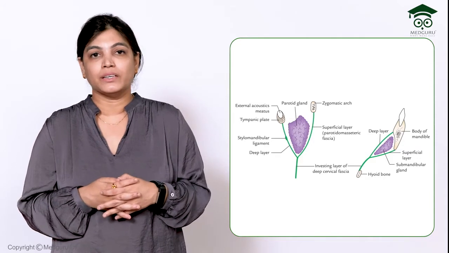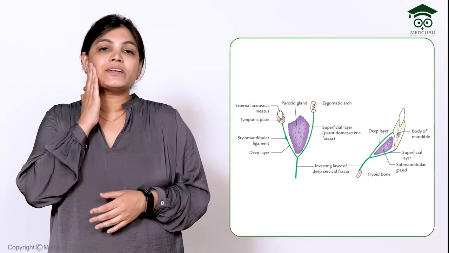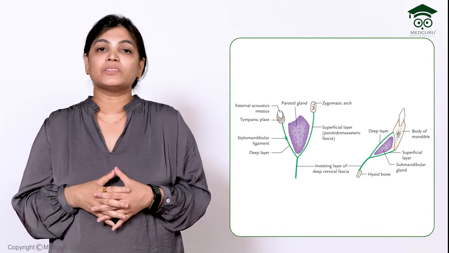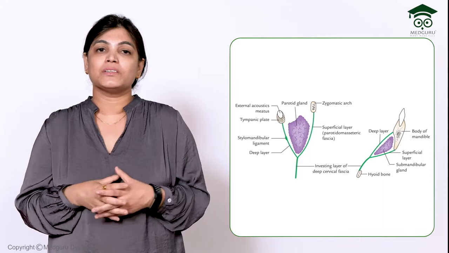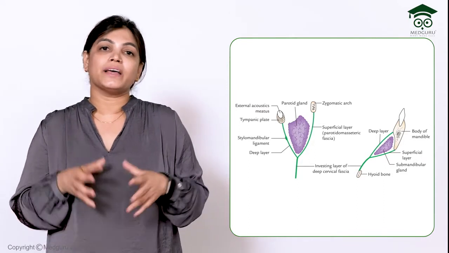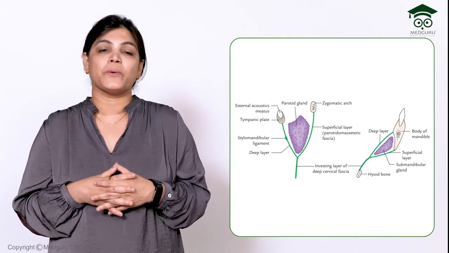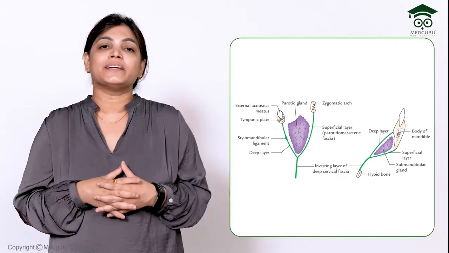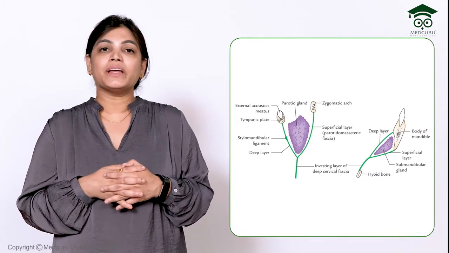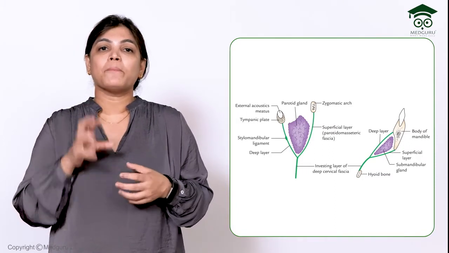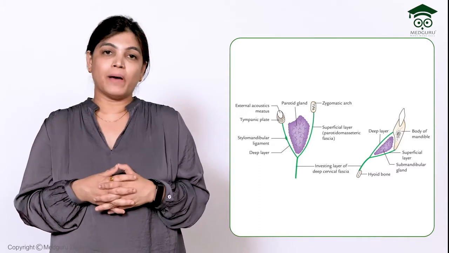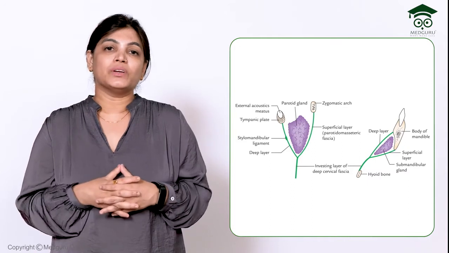The parotidomasseteric fascia, the superficial lamina or superficial covering of the parotid gland, is very adherent. The whole parotid gland is adherent to this fascia, so there is no space for dilatation. If there is swelling or enlargement of the parotid gland, it becomes very painful because it forms pressure over this fascia, and there is no space for further enlargement. So it becomes a quite painful condition.